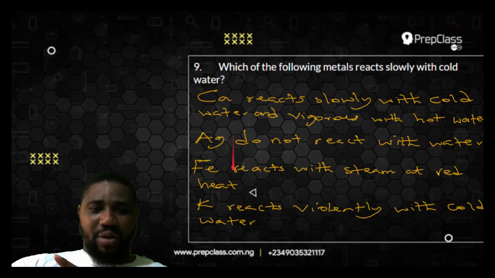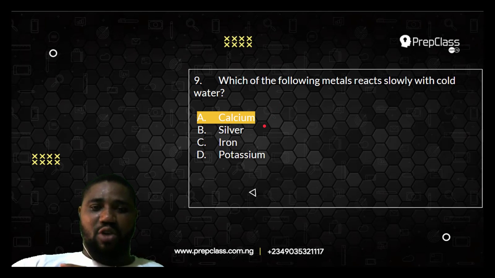If you look at here now, the best choice will be calcium, because out of all of them, it is only calcium that reacts slowly with cold water. Silver does not react at all. Iron must react when it is red hot, and it will react with steam, while potassium will react violently with cold water. So you can see the best choice. I choose A as your answer. So the best answer there is A, calcium. Calcium reacts slowly with cold water.